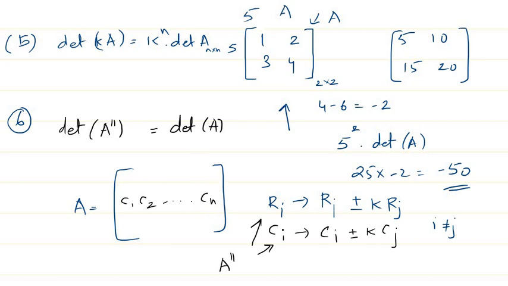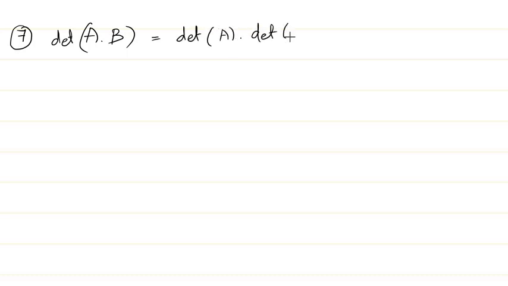Okay, so the next property we need to know regarding matrices is, if you take two matrices and find the product of those two matrices, and then take the determinant, it will always be equal to the determinant of the first matrix times the determinant of the second matrix. So this is a very important property. Here A and B are both square matrices. If I fix the field as R, then I can denote it like this.